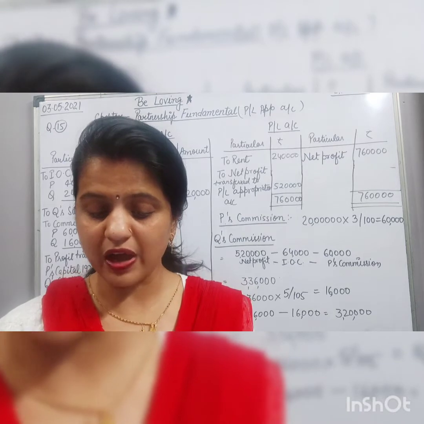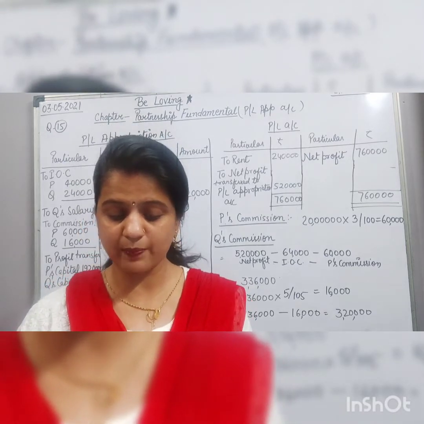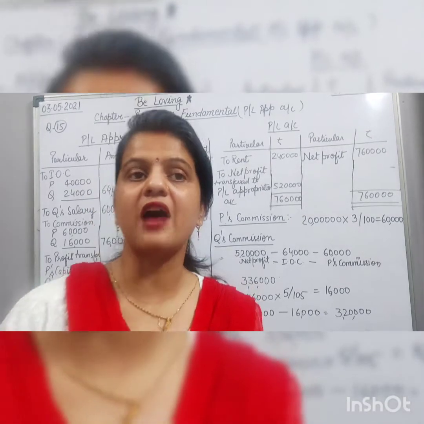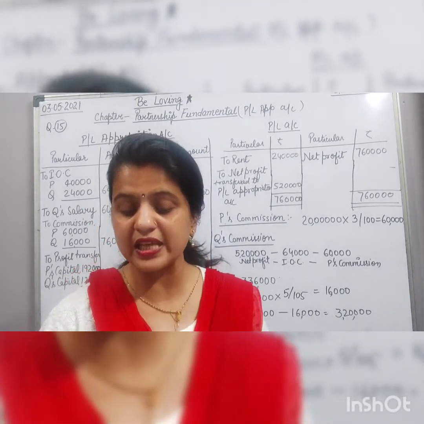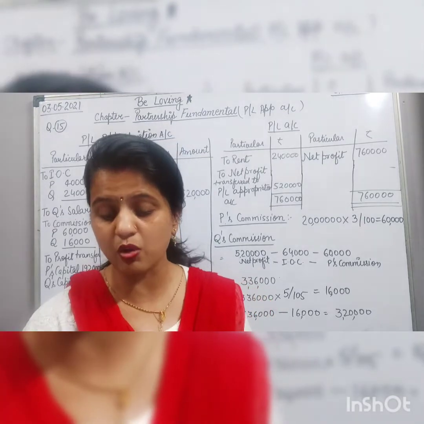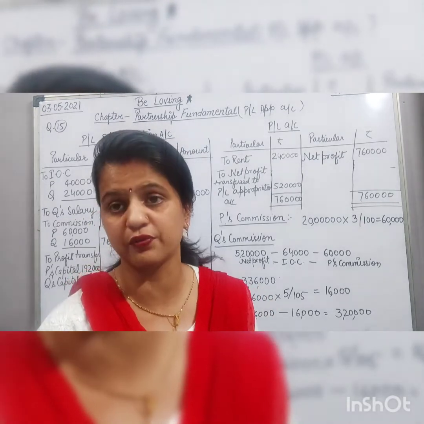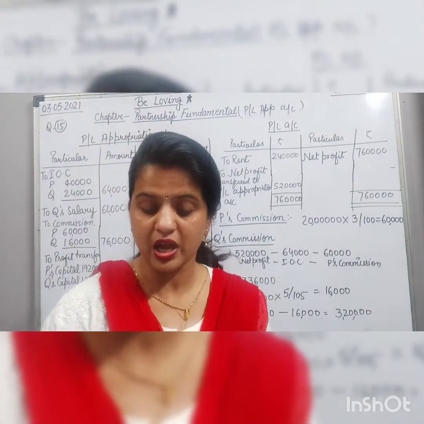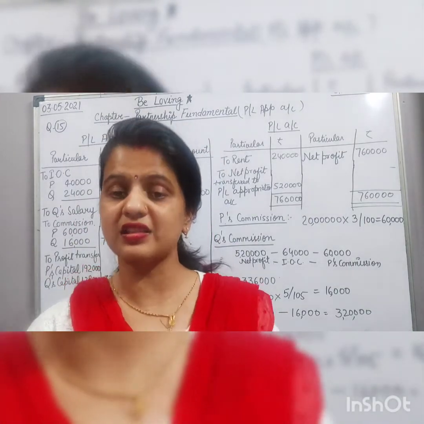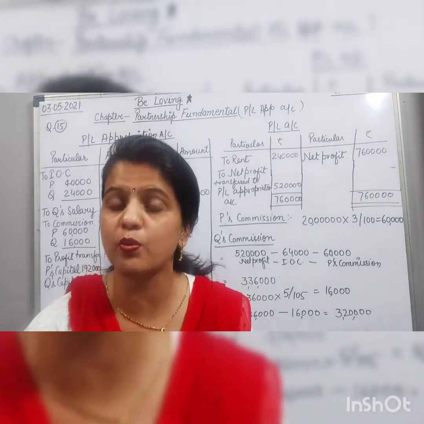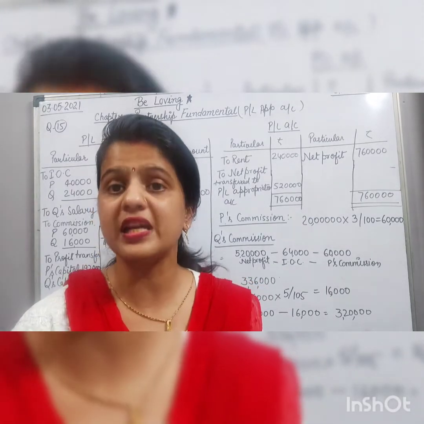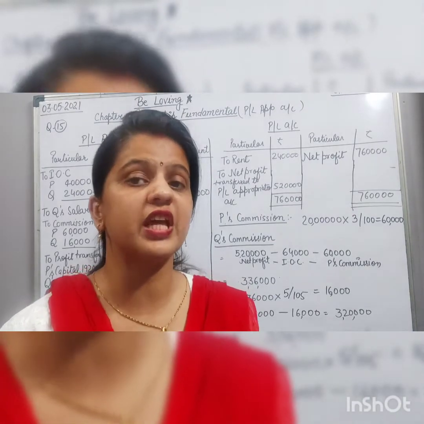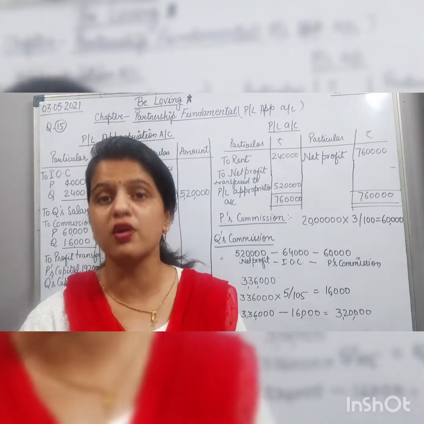After considering the above factors, you are required to prepare the profit and loss appropriation account and the capital accounts of the partners. One thing we have to keep in mind is that P is entitled to rent of 20,000 per month for the use of his premises by the firm. That means this rent is not an appropriation. It is a charge against profit, and it will be shown in the profit and loss account.